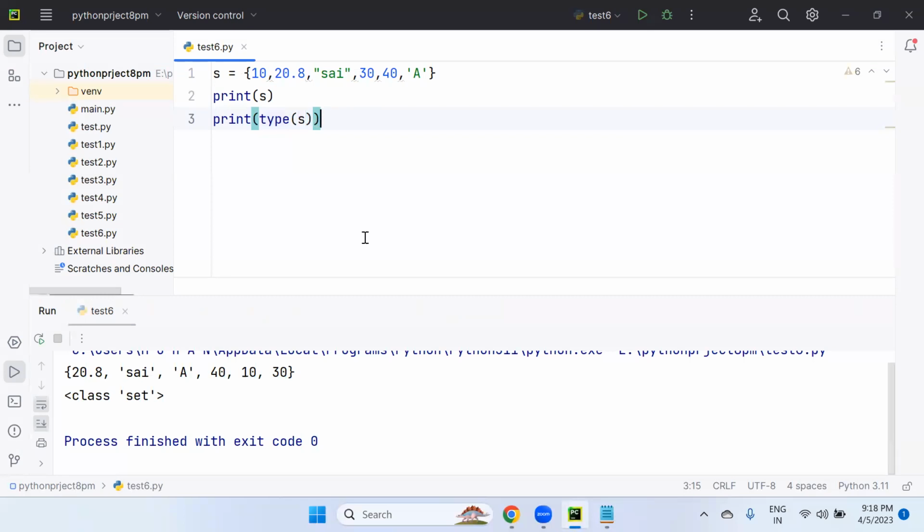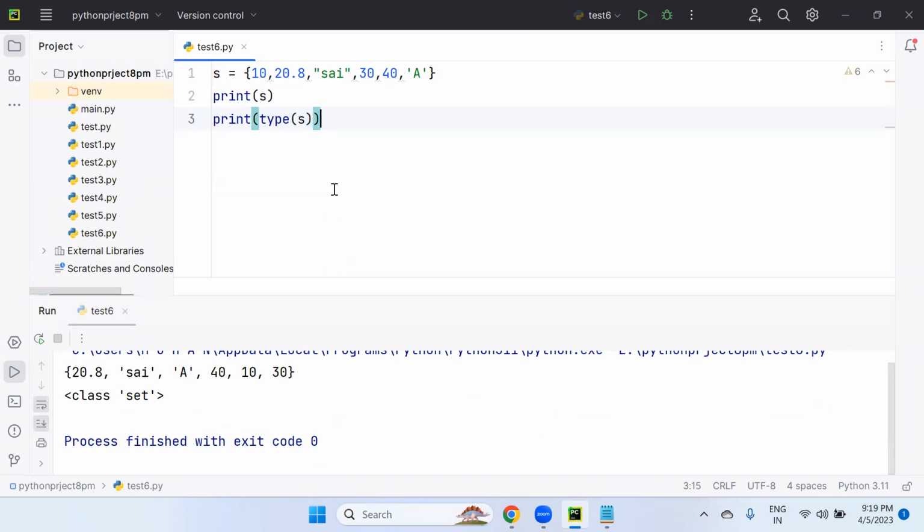And one more thing I said already in the last lecture also: every data structure has its own rules and regulations. Every data structure has its own functions. One data structure's functions we cannot apply on other data structures. For example, string data structure functionality we cannot apply on list. List functions we cannot apply on set. Set functions we cannot apply on tuple, like that.